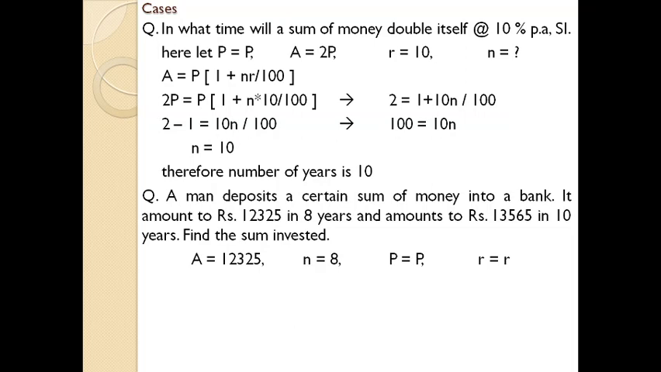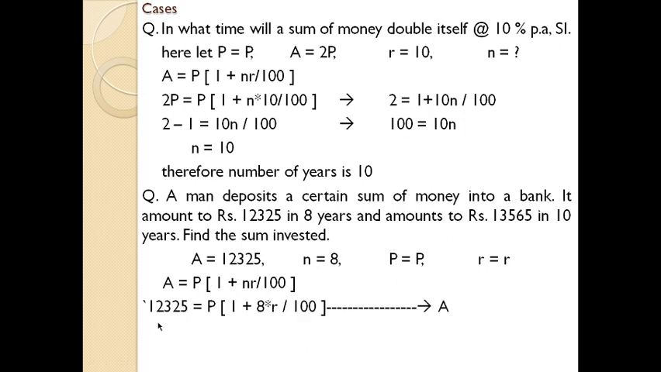Let's deal with it. On the basis of the equation, annual amount equals principal amount into 1 plus NR by 100, which can be written as annual amount 12,325 equals P into 1 plus 8 into R divided by 100. We can't go any further, so let it be equation 1 or equation A. We can use any variables or numbers, it's up to your discretion.